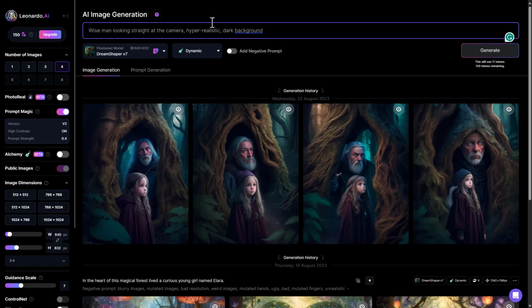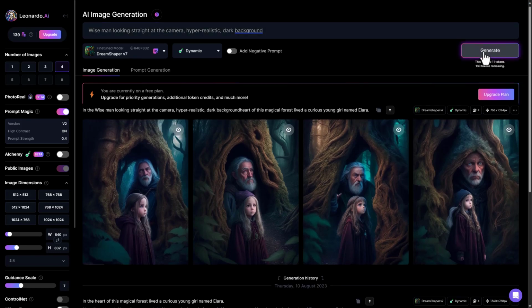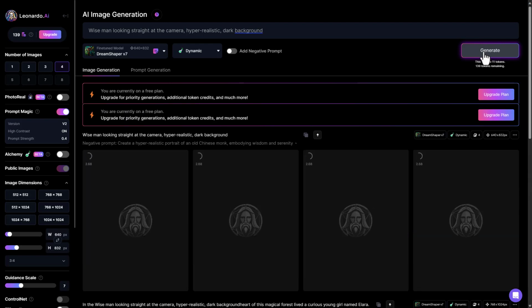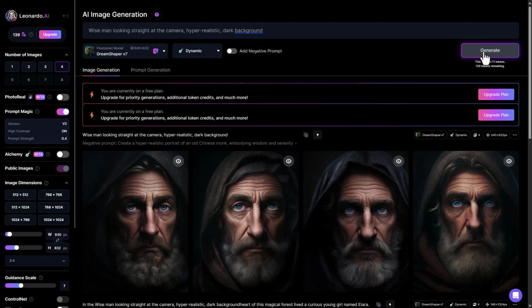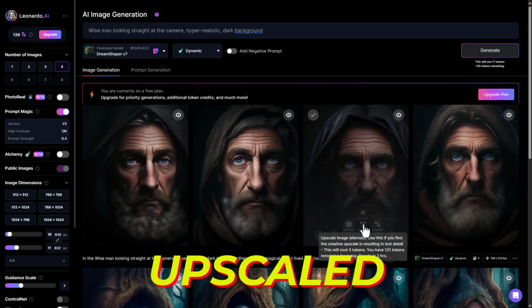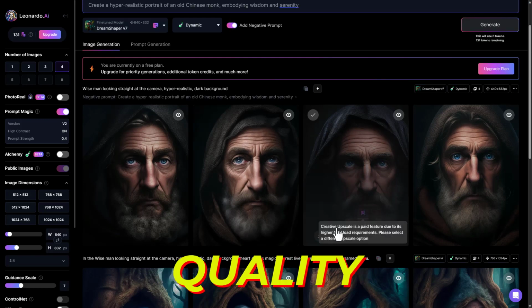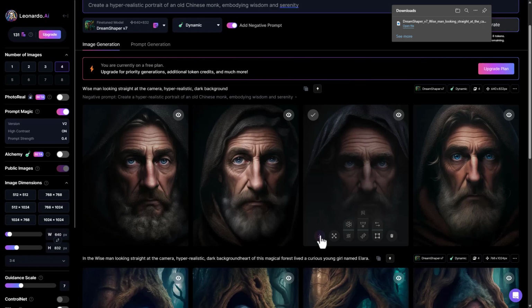For our visual, input one of the following prompts. Wise man looking straight at the camera, hyper-realistic, dark background. Create a hyper-realistic portrait of an old Chinese monk, embodying wisdom and serenity. Leonardo.ai will process your requests and present a series of images for each prompt. Choose the avatar that resonates most with the envisioned wisdom and serenity. Upscale the chosen avatar to enhance its quality and details. Once upscaled, download the avatar for further use.